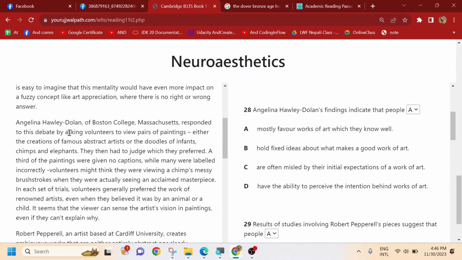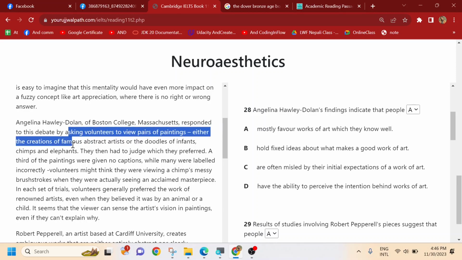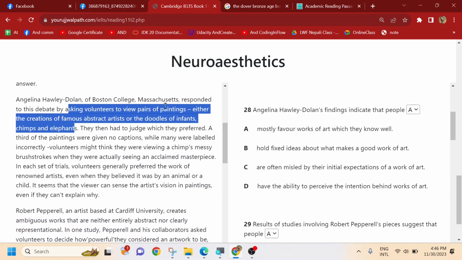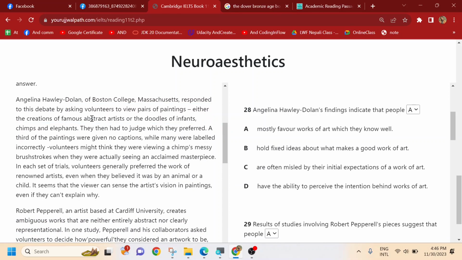So the main thing is she asked volunteers to view pairs of paintings, either creations of famous abstract artists or doodles of infants, chimps and elephants. So she has this kind of little experiment. So there's a famous artist's creations versus doodles of the infants. Then they had to judge which they preferred.